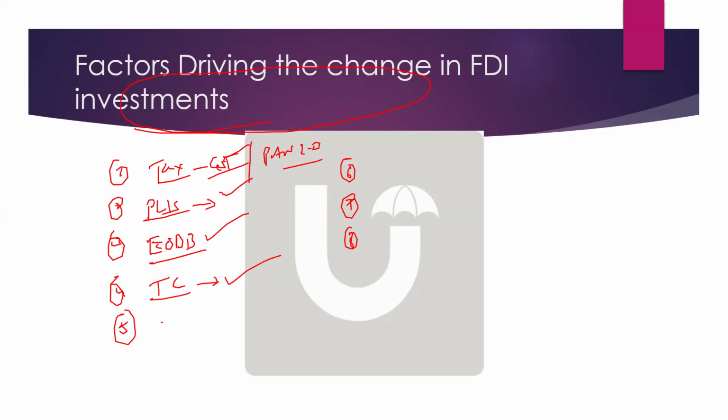So why do you think India is getting better FDI investments? One is what you have given: a young working class, or you can say a proper demographic dividend is there. Proper labor force is there. Political stability, very good. Diversification is happening. Supply chain diversification is happening in India, and India is placed in a better position. Good entry-exit, very good. Just now we discussed that better entry-exit policies are there. That is also a reason why FDI is coming.